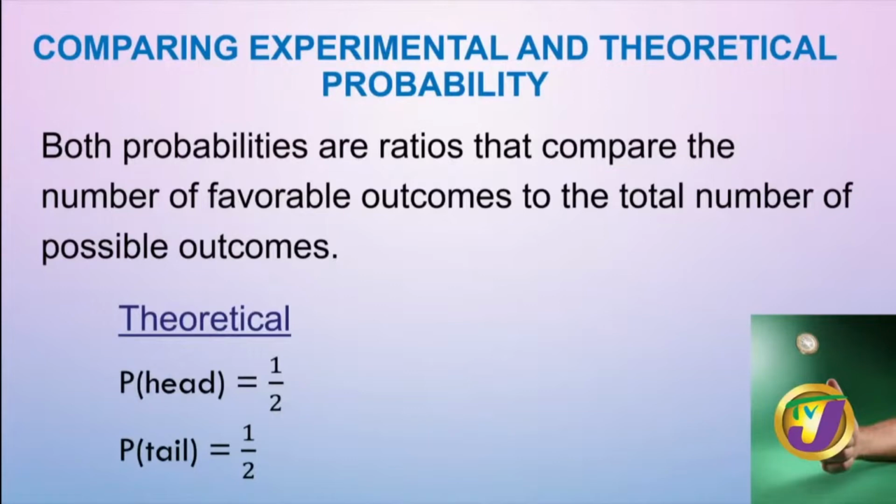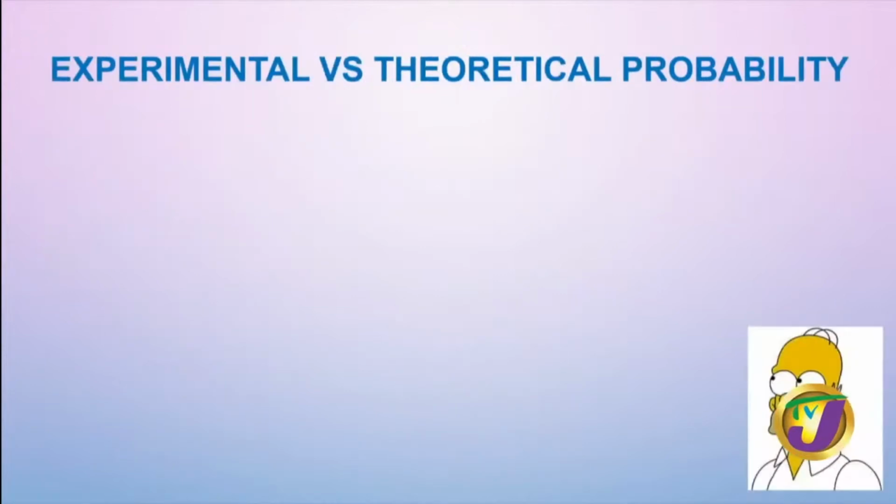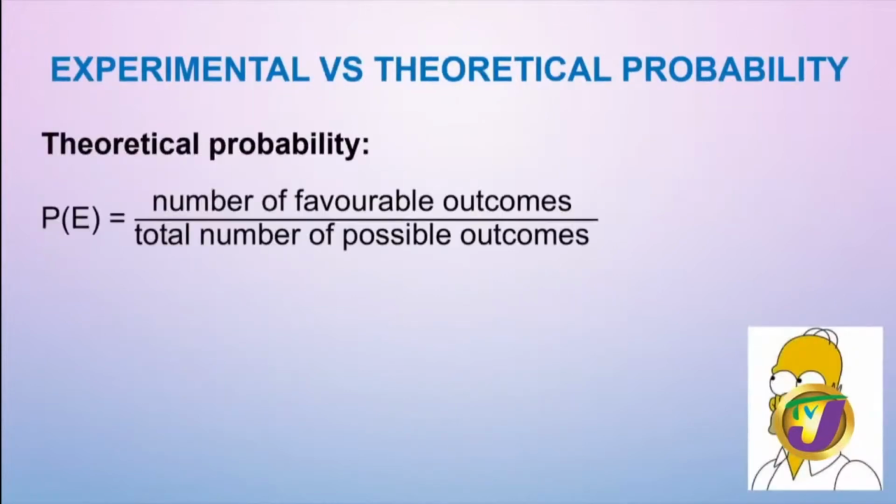And for tail, it's 1 out of 2 choices. Whilst our experimental probability gave us 3/10 and 7/10. So here we're seeing that the theoretical probability, meaning what was expected, and the experimental probability were actually different.